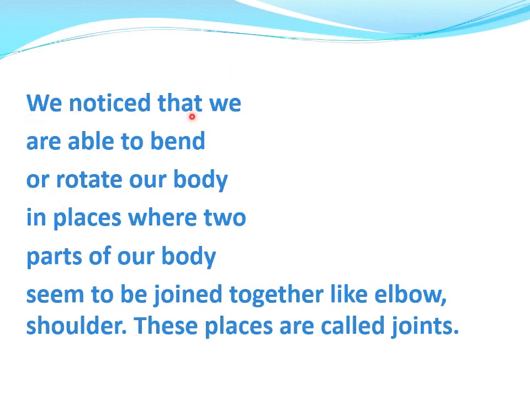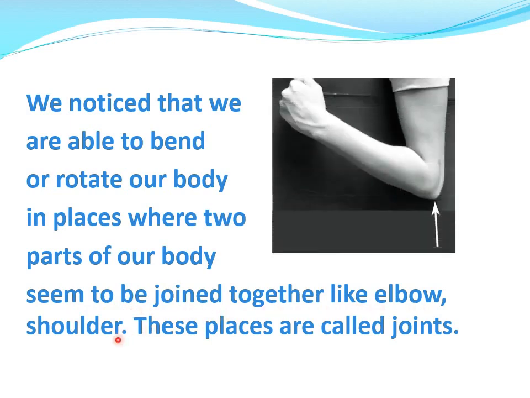We noticed that we are able to bend or rotate our body in places where two parts of our body seem to be joined together, like elbow, shoulder. These places are called joints.